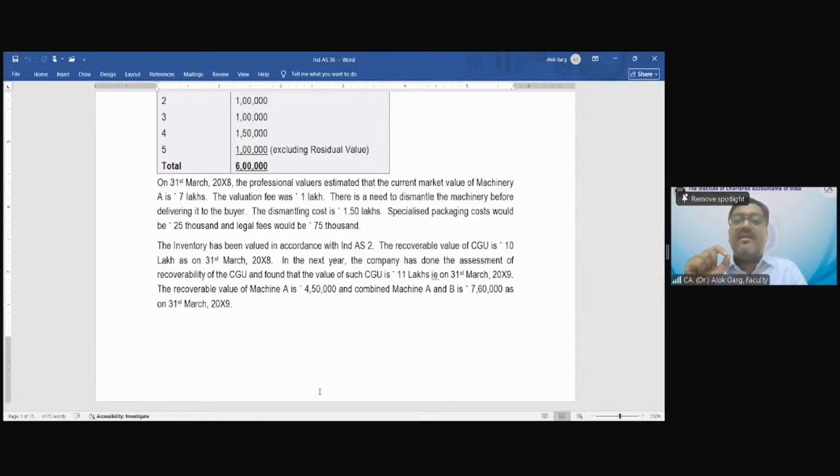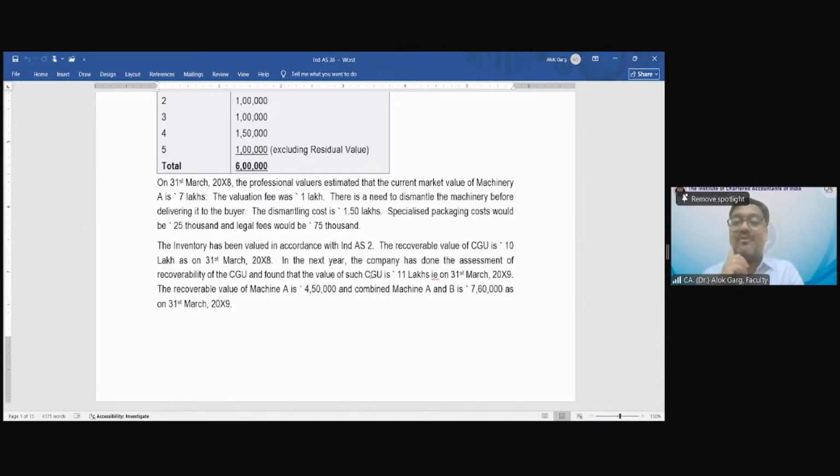In the next year, the company has done the assessment of recoverability of the CGU and found that the value of the CGU is 11 lakh. So this question has given you the recoverable value of CGU, which is 10 lakh, and also in the next year, 31st March 2009, the value of the CGU is 11 lakh.